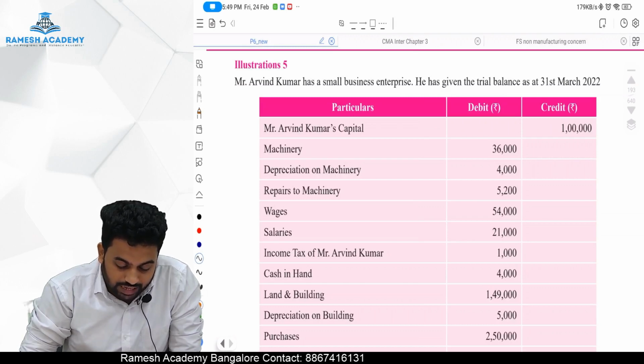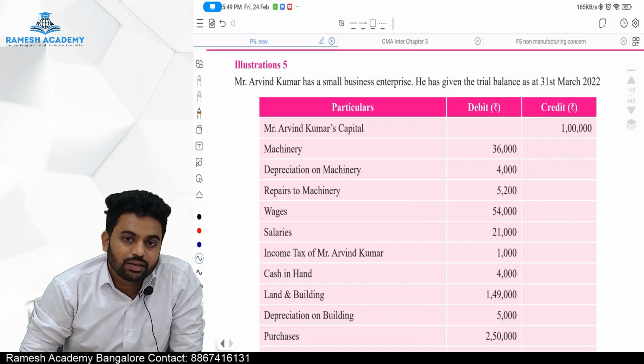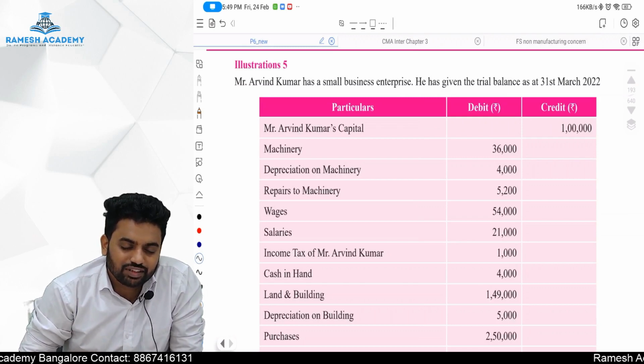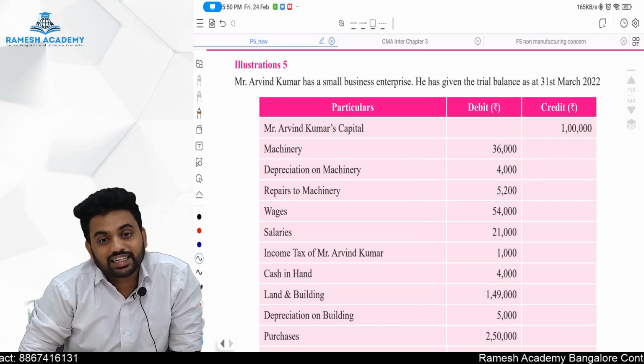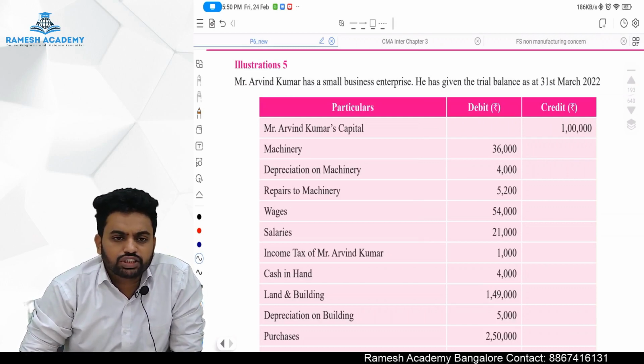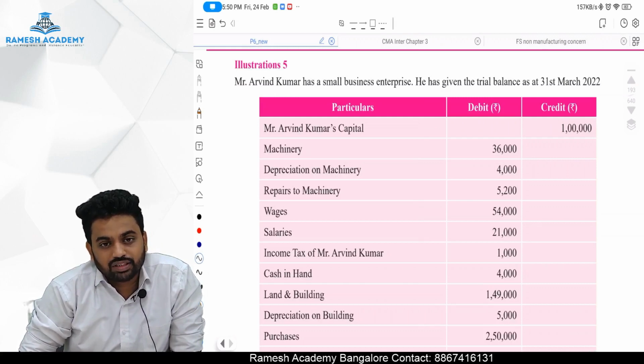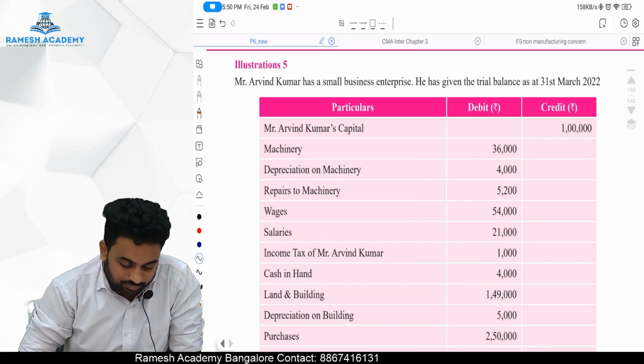Mr. Arvind Kumar capital 1 lakh rupees, machinery is there, depreciation of machinery is there. Depreciation of machinery is given in the trial balance, which means it has already been adjusted to the machinery account. Machinery account. Sir, how do you know? It might have adjusted to the P&L only, no? No, you have to look at the nature of the item. Depreciation is expenditure, no? Depreciation is expenditure.